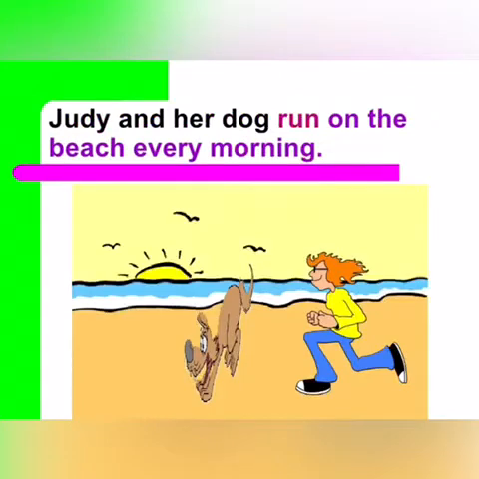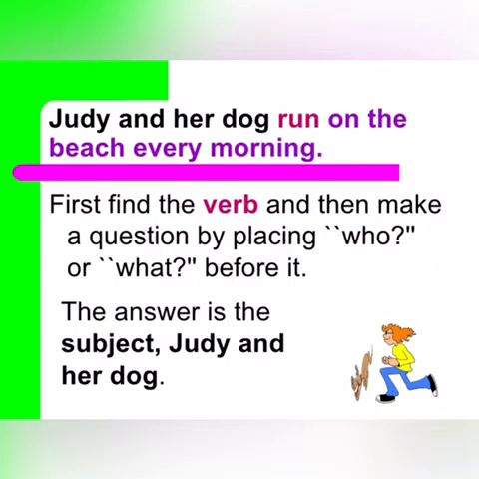Now let's take an example of a subject. Judy and her dog run on the beach every morning. In this case, the person who is doing the action of running is Judy, while Judy and her dog is the subject in this sentence. Here's a tip for you. First find the verb and then make a question by placing who or what before it.